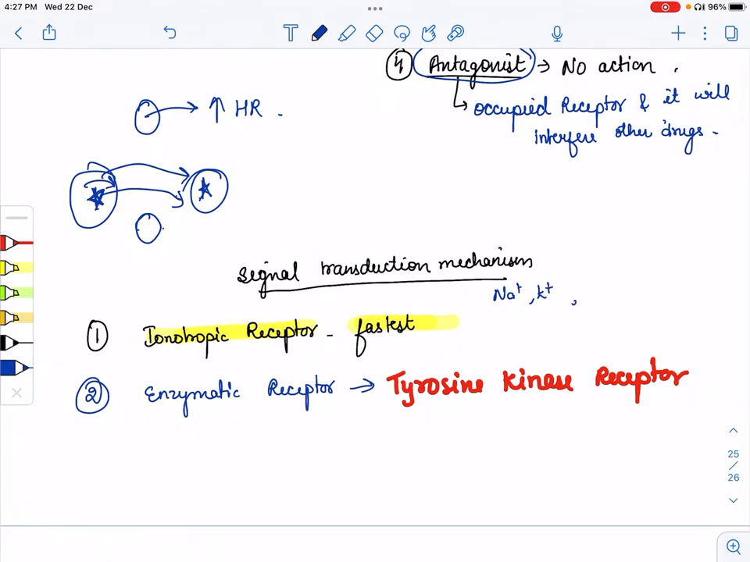In this we have receptors like GABA, NMDA receptors, AMPA receptors, NN receptors, NM receptors, or serotonin receptors. So these all come under the ionotropic receptors. While under the enzymatic receptors, we have receptors like tyrosine kinase receptors.